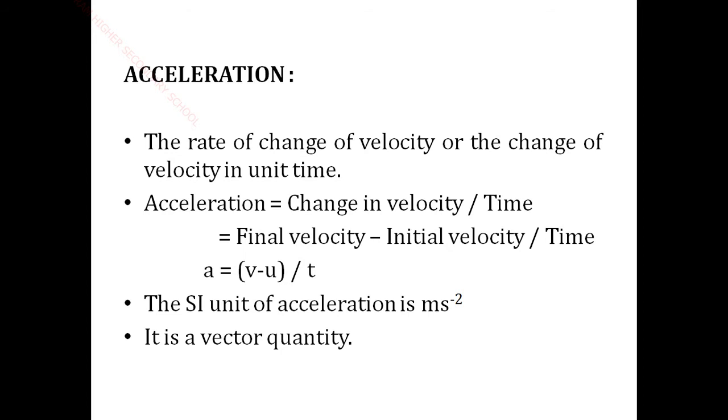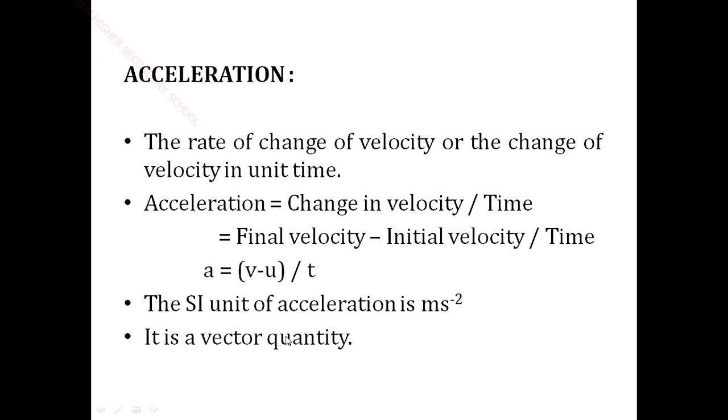So the initial velocity is denoted by the letter U, and the final velocity is V. So final velocity minus initial velocity by time t, V minus U by t. The SI unit of acceleration: the velocity unit is meter per second, divided by time, which is second. So meter s power minus 2. This is the SI unit of acceleration.